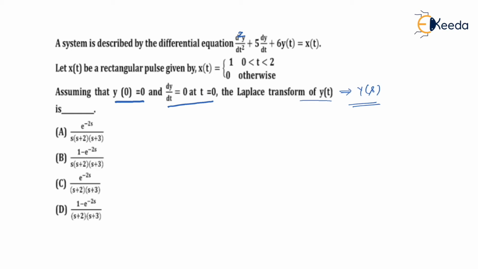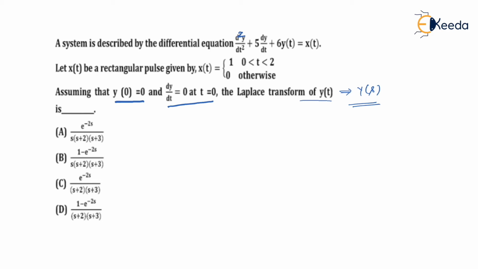Most of the time, systems are described by differential equations, and you know that to get a solution of a differential equation, you have to go through a longer procedure. And a Laplace transformation is a remedy, because it simply converts differentiation into multiplication. If y of t has a Laplace transform Y of s, then dy by dt, the derivative of y with respect to time, will have Laplace transform s into Y of s.